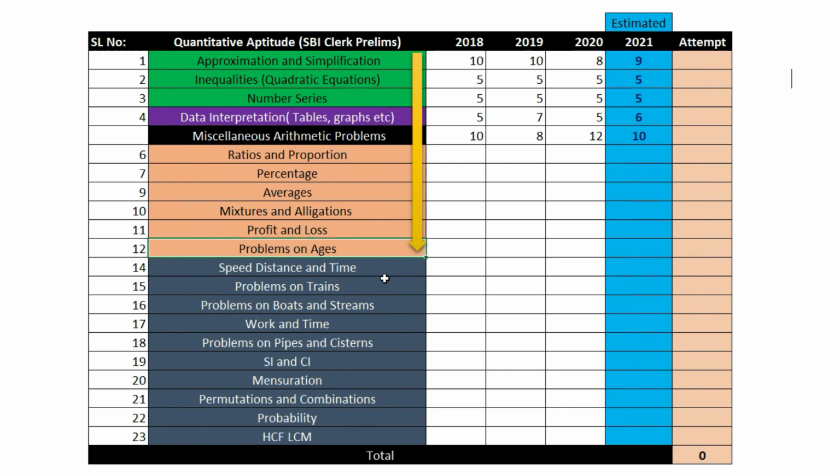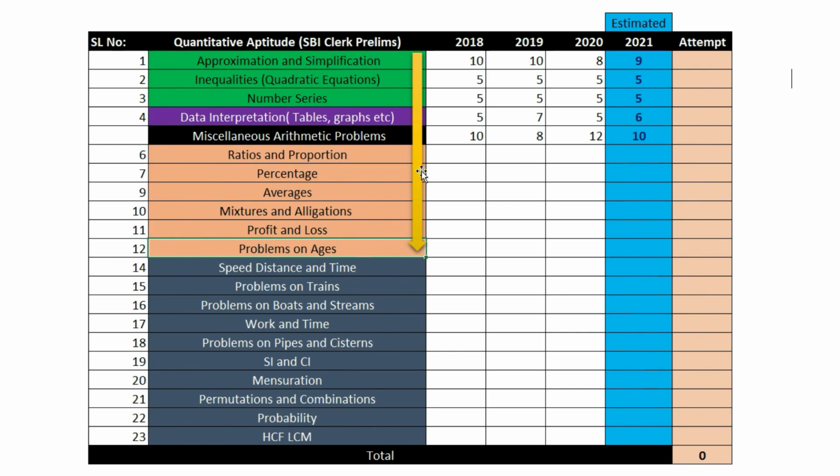Okay, so if you do that, I assure you, you'll be getting at least 25 to 30 marks in the quant section. Okay, so the first step is to complete the conceptual understanding of all these 12 topics. Okay, the first 3 is an absolute must, and once you complete the conceptual understanding of these 12 topics, start doing sectional mock tests. You can start doing sectional tests in a relatively easy platform like Testbook.